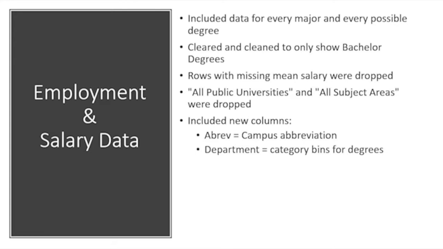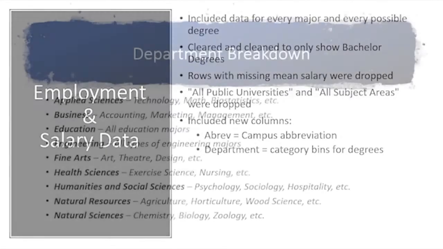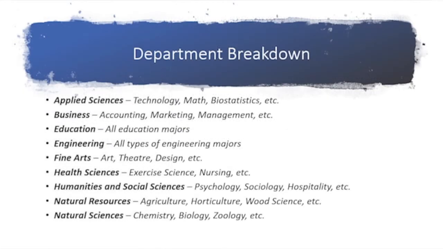Rows with missing salary information were not considered in the analysis of salaries. A summary statistic of all public universities and all subject areas were not considered. We also included two new columns in the datasets. We added a campus abbreviation column and department column. The department column bends the 192 unique degrees into 9 departments. Here we show how we broke down the departments.